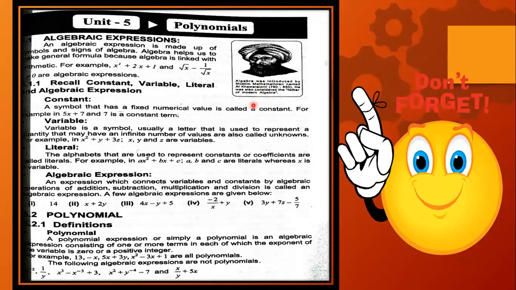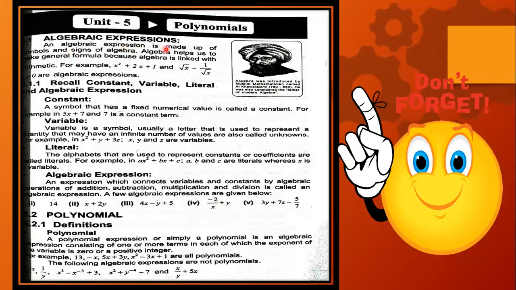Algebra was introduced by the Muslim mathematician named Al-Khwarizmi. He was born in 780 and died in 850. He was also considered the father of modern algebra. So, kindly underline the father of modern algebra. You must be familiar with that. Let's suppose the question may come in the form of who was the father of algebra, and we will give you four options and you have to select the right one. Is this clear? Okay, let's move on.